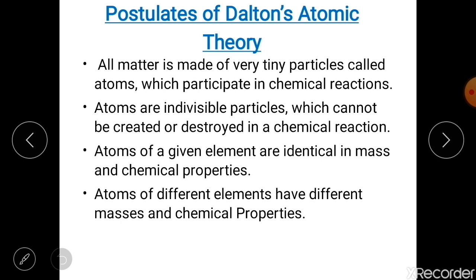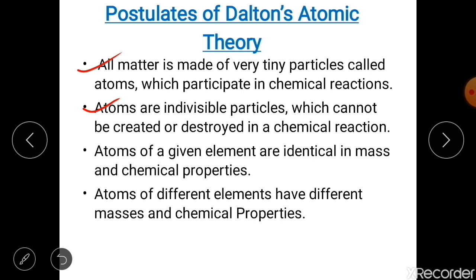First of all, matter is made up of very tiny particles called atoms, and these atoms participate in all chemical reactions. Now the second one, as I previously told you, atoms are indivisible particles. They cannot be divided further. They are the smallest ones as per Dalton's theory. Meanwhile, they cannot be created or destroyed in a chemical reaction.